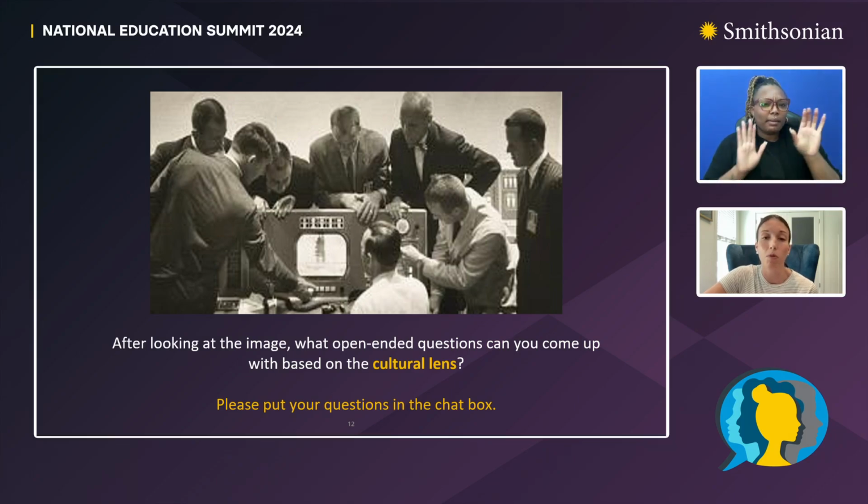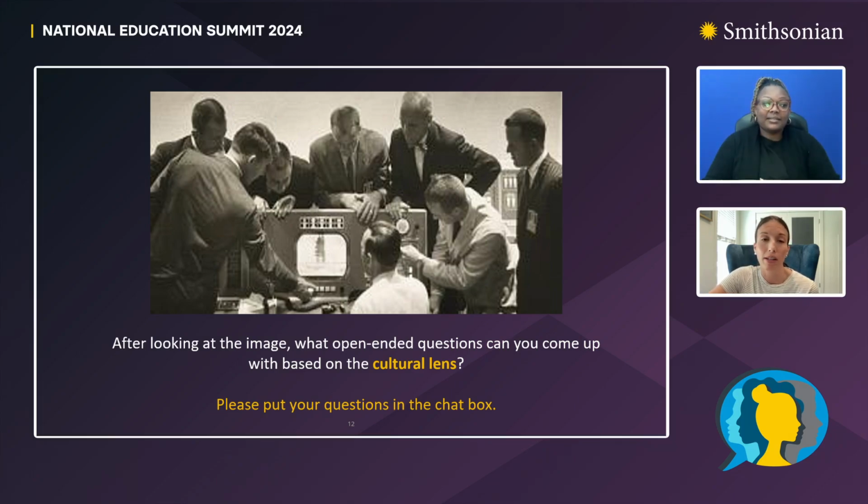I guess too, as Jocelyn pointed out earlier, these were very specific pilots taken from a very specific program, and I can't imagine access to that was readily available in the 1960s. What role did women play in aeronautics during this period? How did the men in the photo or the photographer think about the fact that they were all white men, and if they thought about it at all? Thank you for your wonderful open-ended questions, and keep them coming. We're just going to move on, for the sake of time, to our next lens.